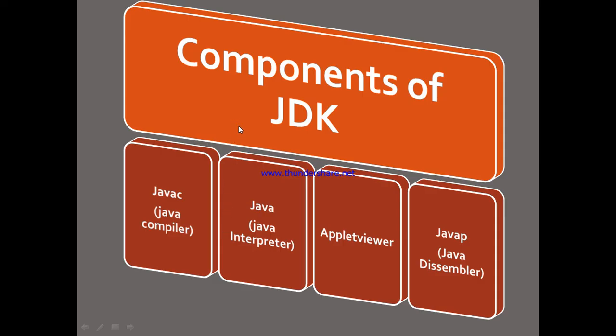Now, components of JDK. First component is javac. It is the Java compiler, which converts source code into bytecode. Next is java. It is the Java interpreter, which converts bytecode into machine code. Next is Applet Viewer. It is used basically for applet programs to show their output. Next is Java Disassembler. It converts a source code into a Java program description.